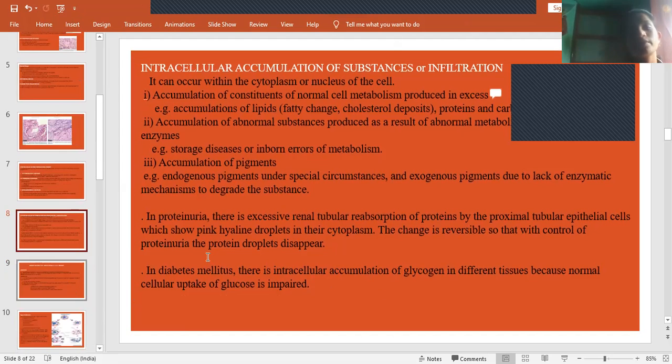So this is about intracellular accumulation of substance or infiltration. Here we studied that normally, the metabolites which are produced in excess get accumulated. That is one thing. The other is accumulation of abnormal metabolites produced by metabolism of abnormal substances. That is the second thing. And third is accumulation of pigments. Pigments have to be metabolized and excreted, but if they don't undergo this process, they'll accumulate within the cells. So these are the three types of intracellular accumulation of substances.